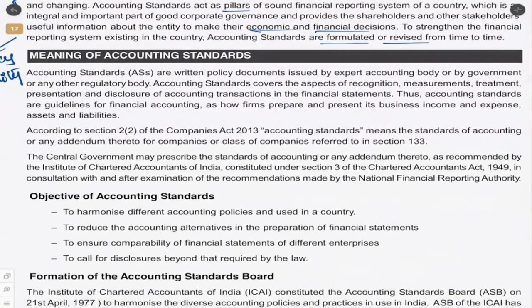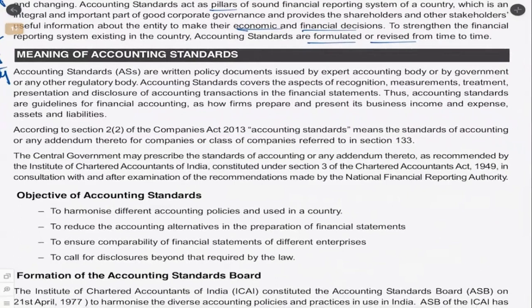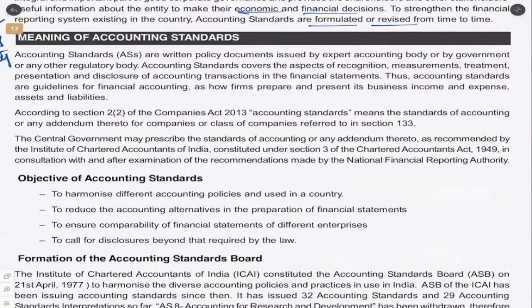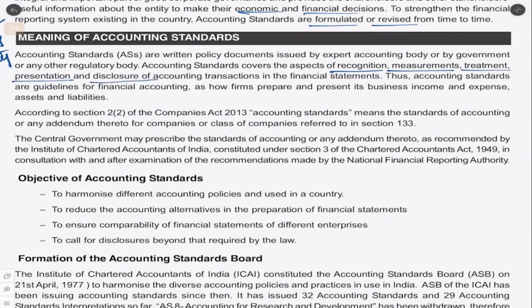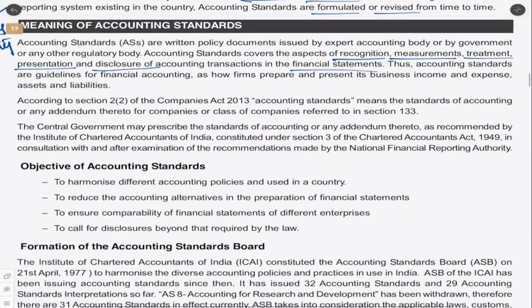Now let us look at the meaning. Accounting standards, that is AS, are written policy documents issued by an expert accounting body. Accounting standards cover the aspects of recognition, as to how we recognize something, whether it should be recognized as loss or income, or when to recognize, and measurement, how much income or loss to be recognized. Once you recognize, how do you treat the same, how do you present it in the financial report, and what should be disclosed with regard to accounting transactions in the financial statements.